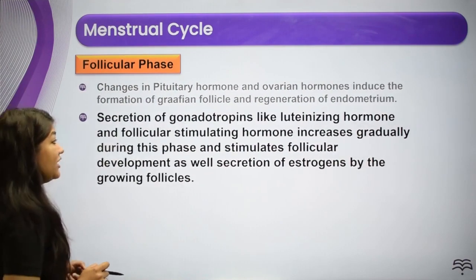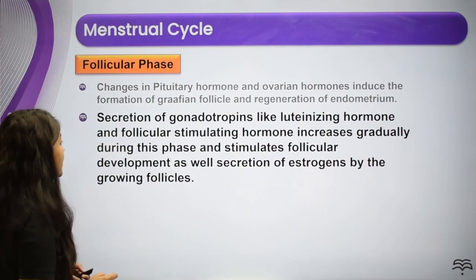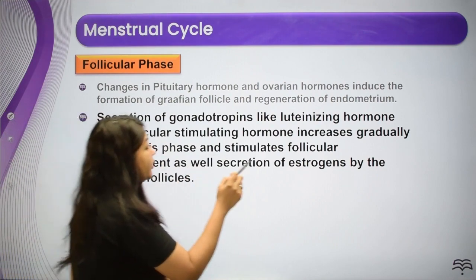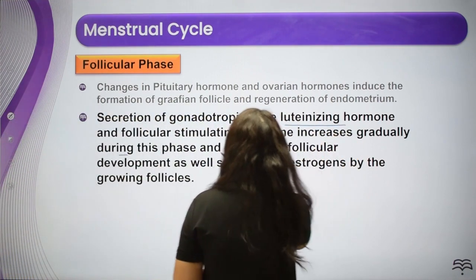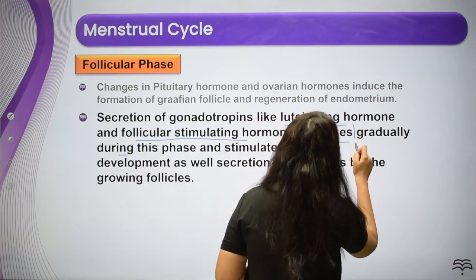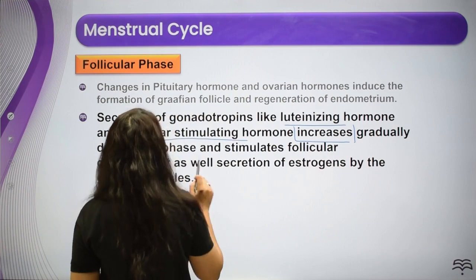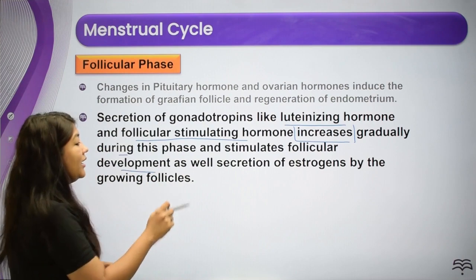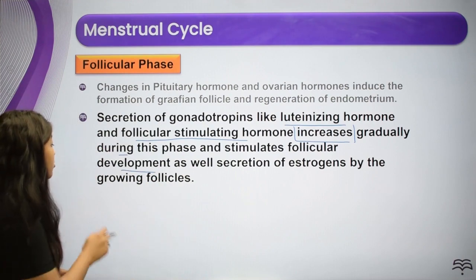Next, secretion of the gonadotropins like luteinizing hormone and follicle stimulating hormone increases gradually. What is happening to LH and FSH we had seen at the beginning? They are increasing. They increase gradually during this phase and stimulate follicular development as well as secretion of the estrogens by